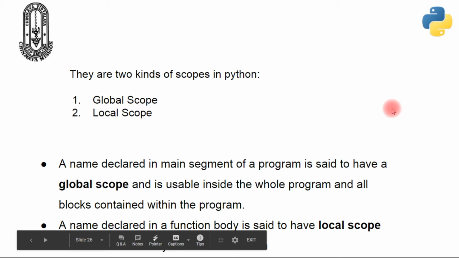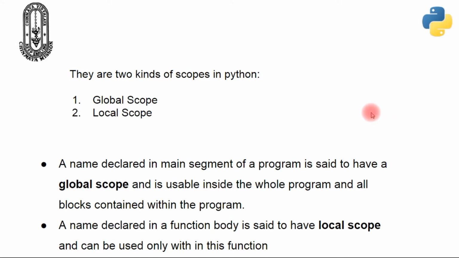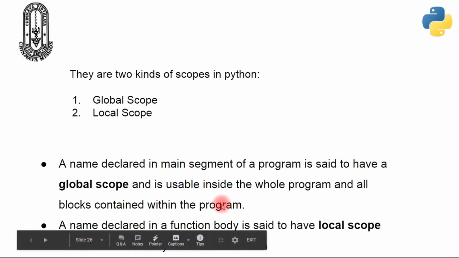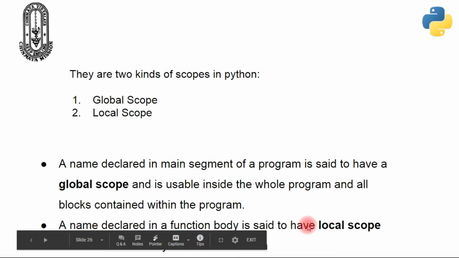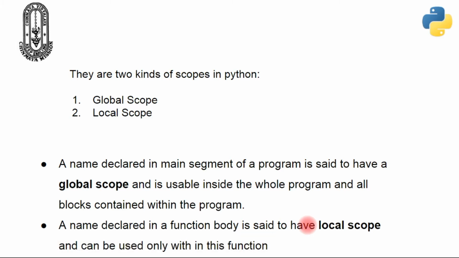There are two kinds of scopes in Python: global scope and local scope. A name declared in the main segment of the program is said to have global scope, and it is usable inside the whole program and all the blocks or functions contained within that program. Whereas a name declared in a function body is said to have local scope and can be accessed only within that block or function. Let us understand global scope and local scope with the help of a program.